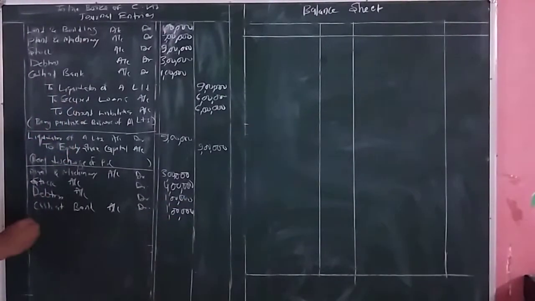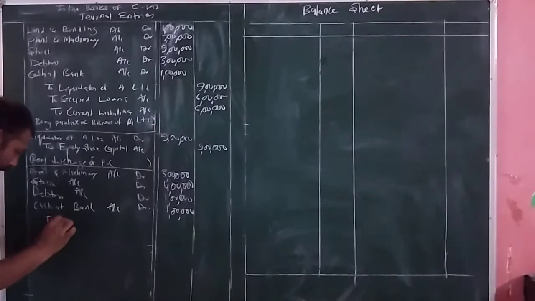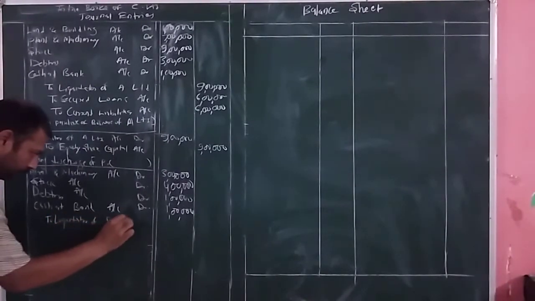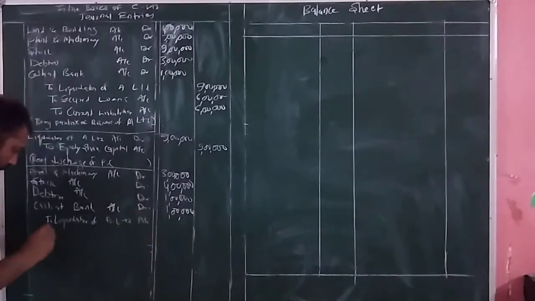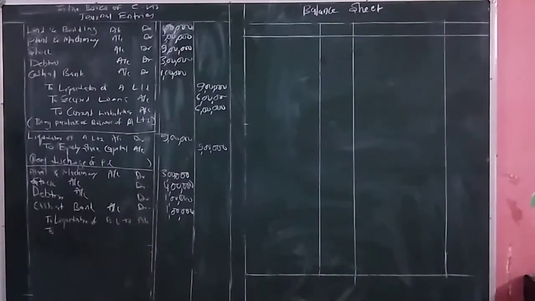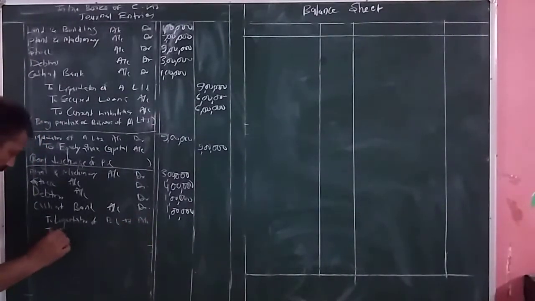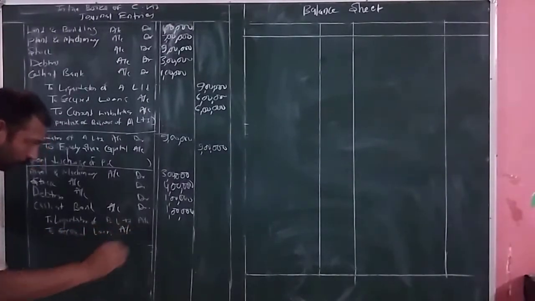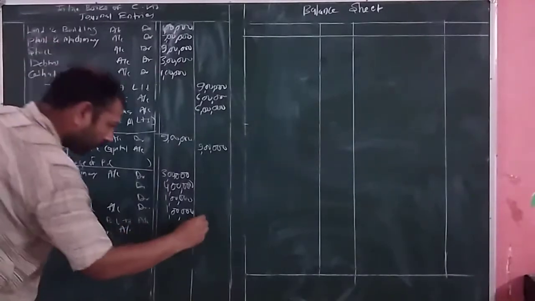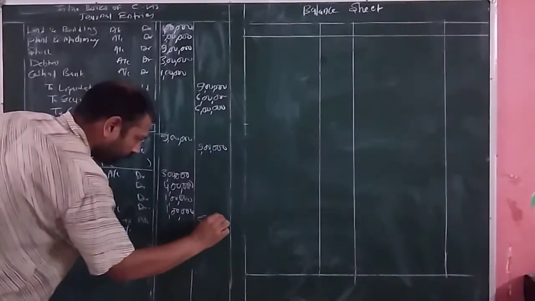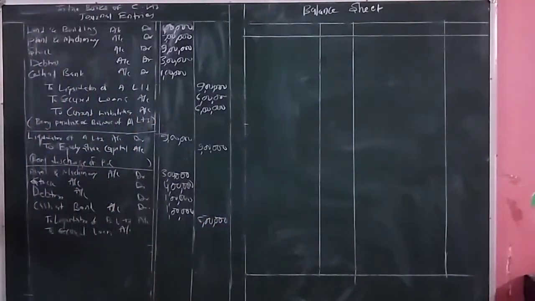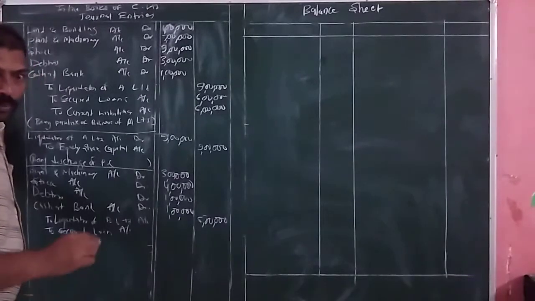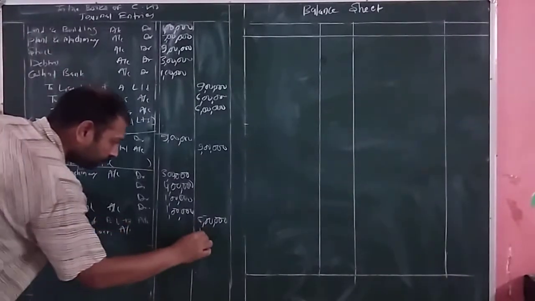And it is received from the liquidator, so we will write liquidator of B Limited to secured loan account. Amount of consideration it is equal to 5 lakh rupees. Amount of secured loan it is equal to 1 lakh rupees.